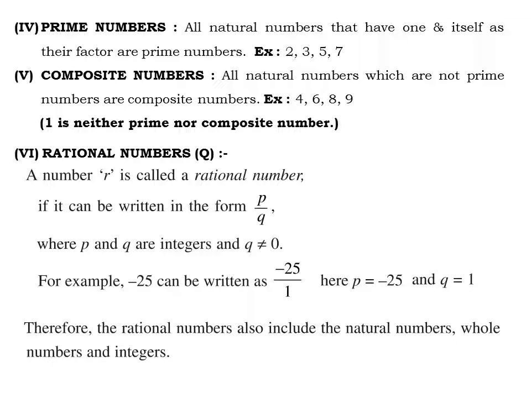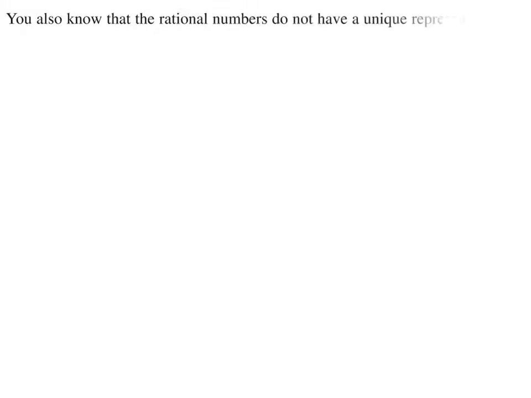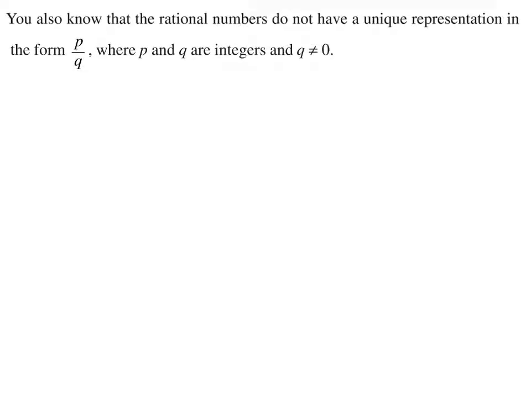Now the next topic: you also know that rational numbers do not have a unique representation in the form of P by Q, where P and Q are integers and Q is not equal to 0. Now why am I talking about this?